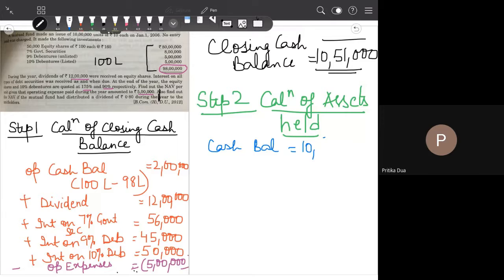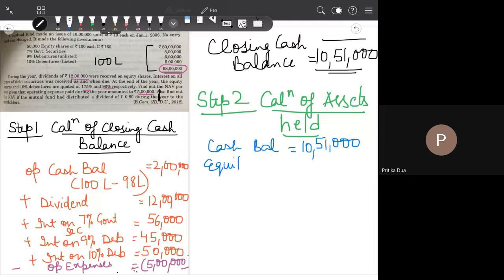At the end of the year, the equity shares are quoted at 175%.